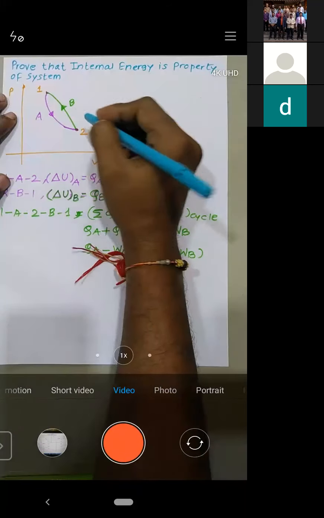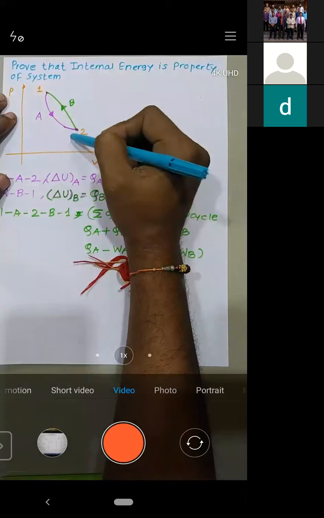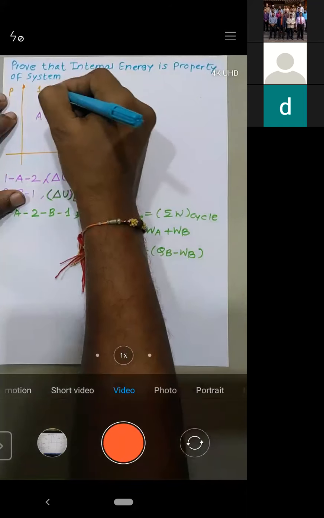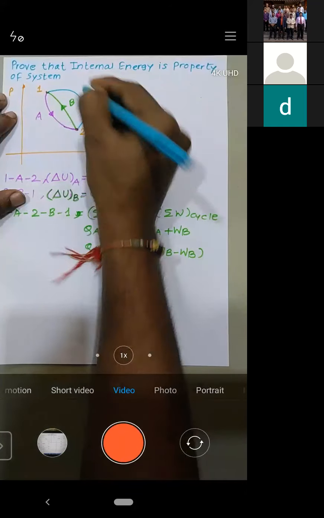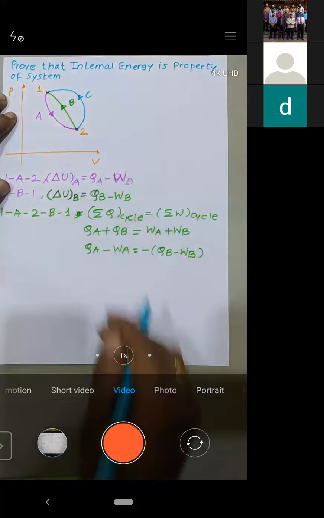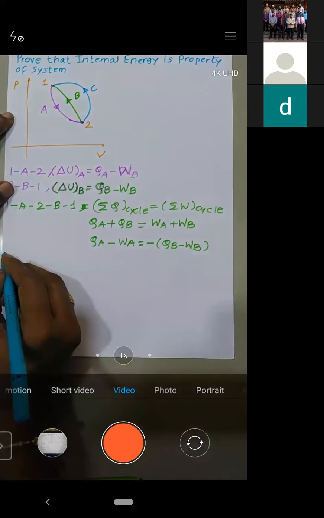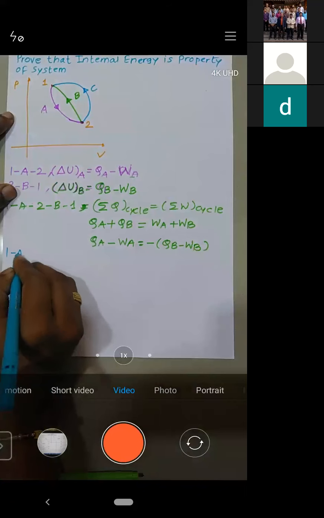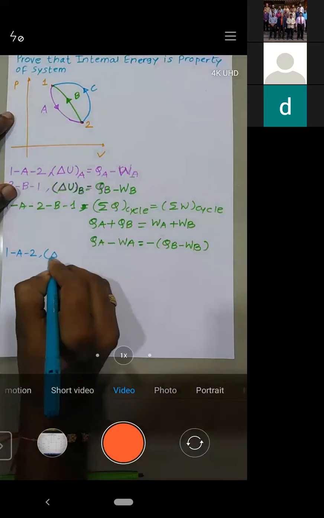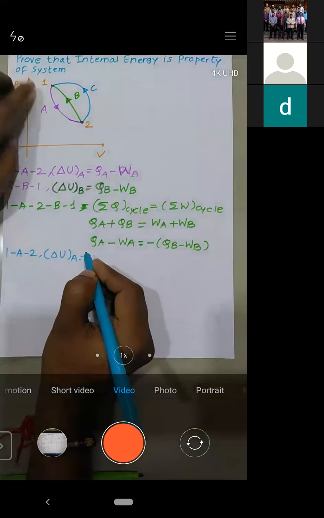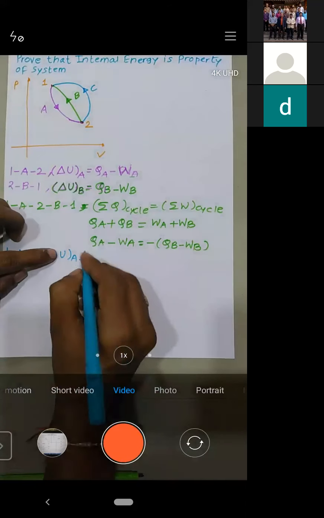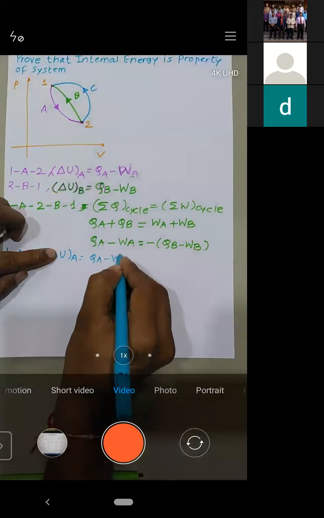So see, instead of moving through path B, I will move through path C. Try to understand. 1A2 will remain as it is. For 1A2, what is the change in internal energy? It is QA minus WA.